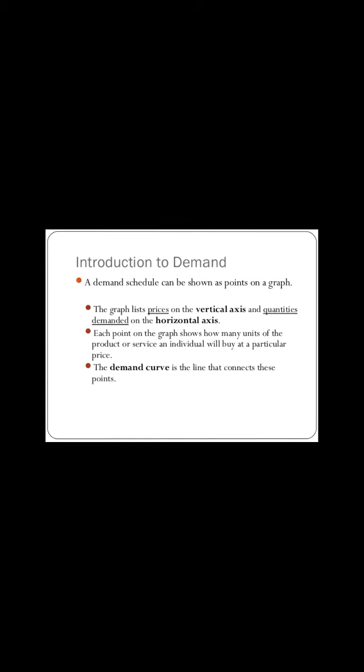Introduction to demand. A demand schedule can be shown as points on a graph. If we have to draw a demand schedule, it is like this. Here the vertical axis is the price, and here the quantity is on the horizontal axis. Each point on the graph shows how many units of the product or service a person will buy at a particular price. It shows how many quantities of a good a person will buy for a given price.